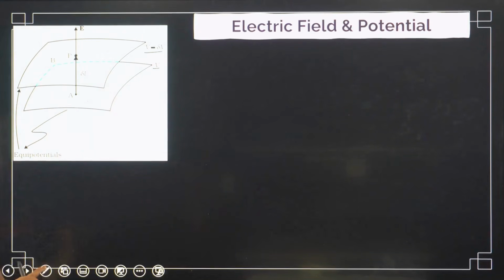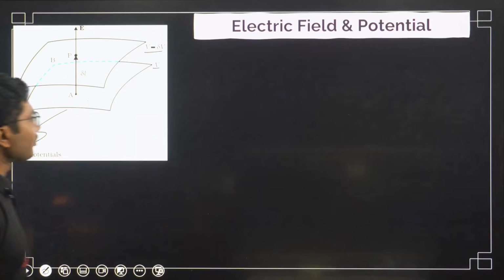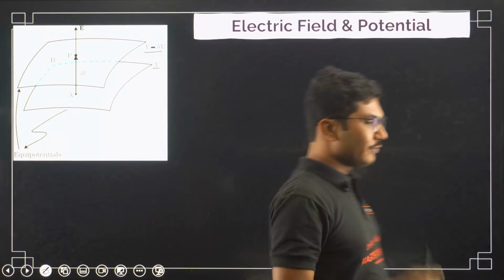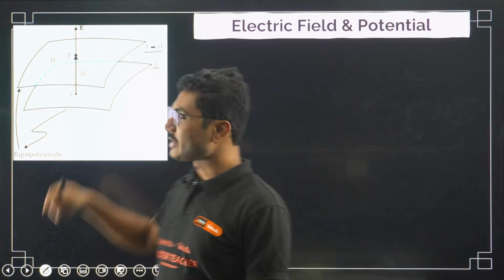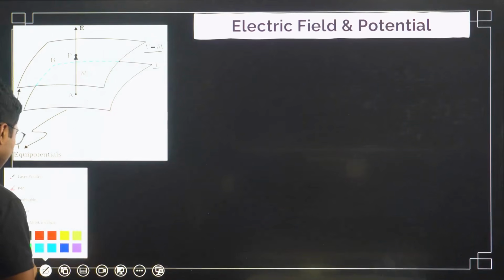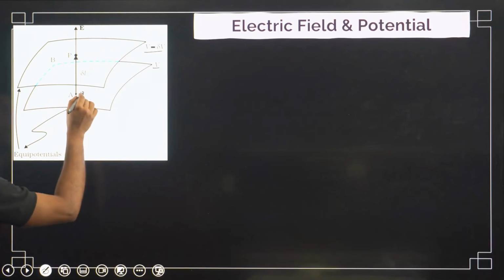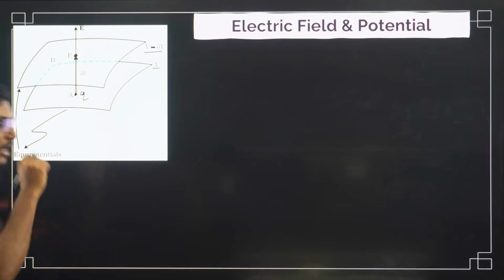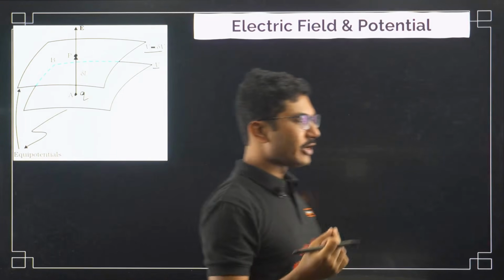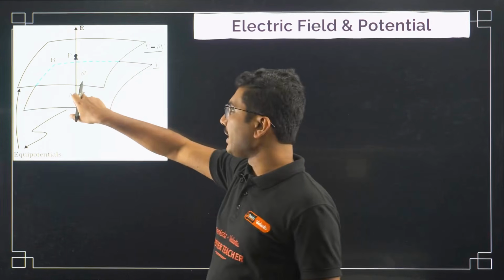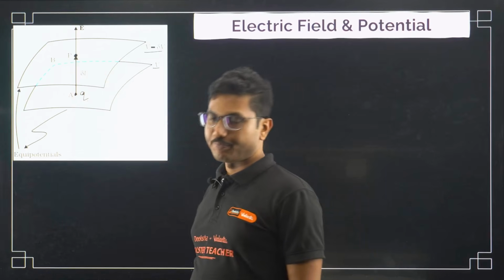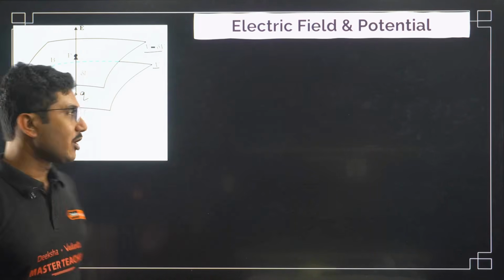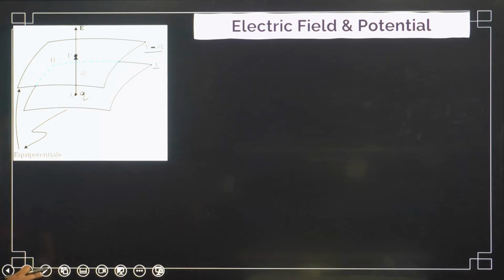So how can we do that? First we have to understand, if you are transferring a charge Q from A to P, you are trying to take a point charge from point A to point P, then first of all, you have to do some work.